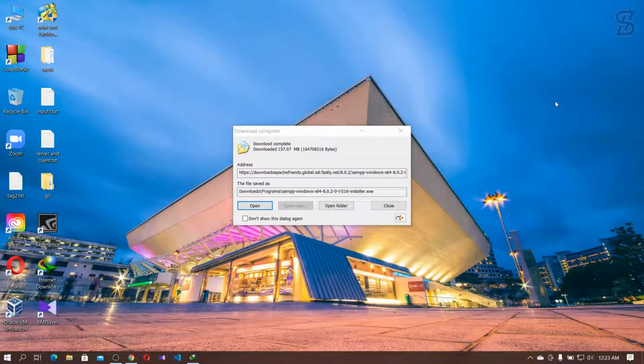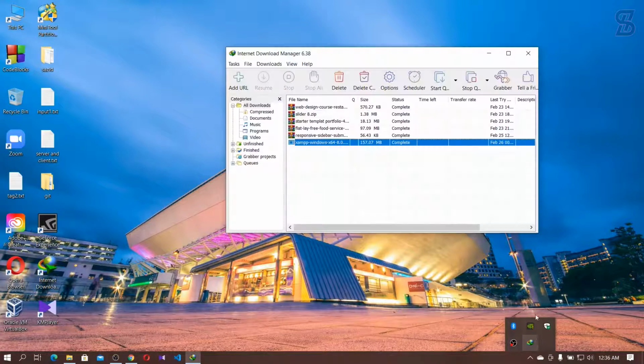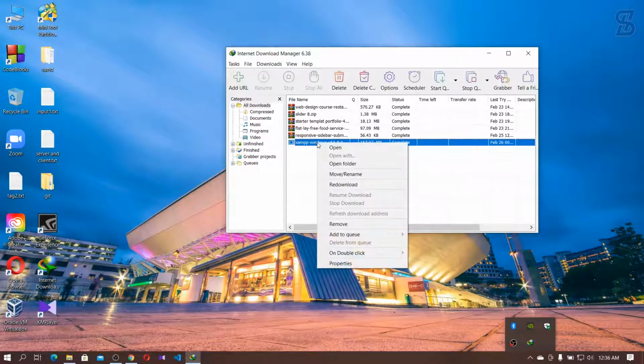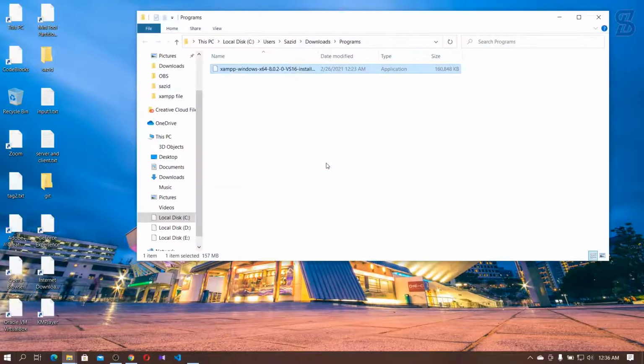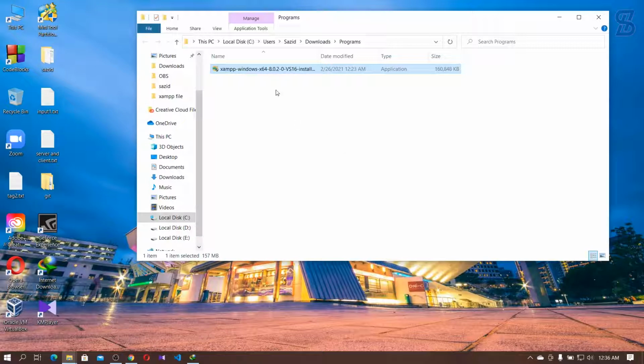Here you can see. Now we open IDM and open the file location of where we downloaded the XAMPP server. Here you can see. To install this, simply double click it.